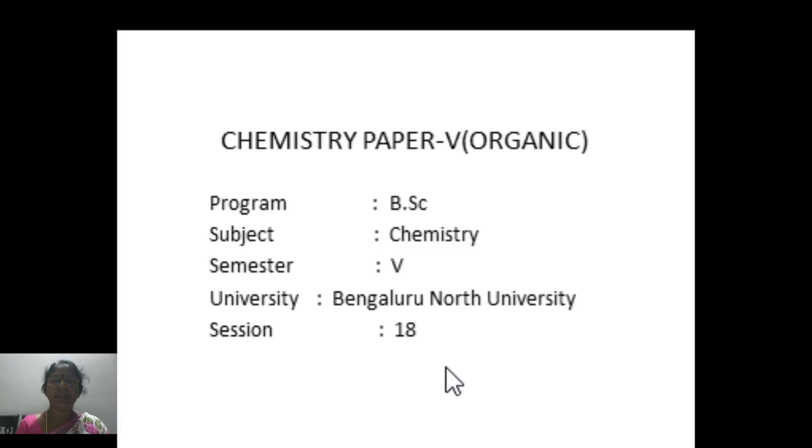This presentation is related to Chemistry Paper 5 Organic Chemistry for 5th SEM BSc students of Bengaluru North University. This is session 18 and it is prepared according to the syllabus and course plan.